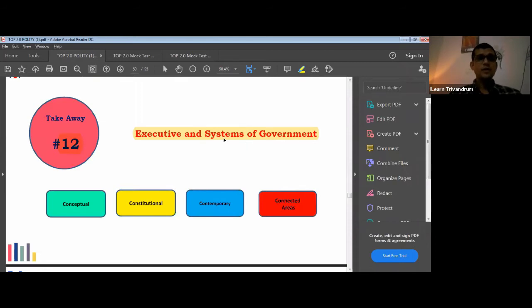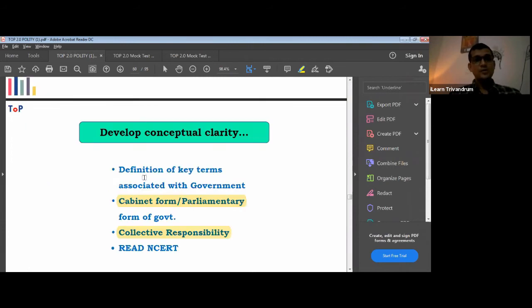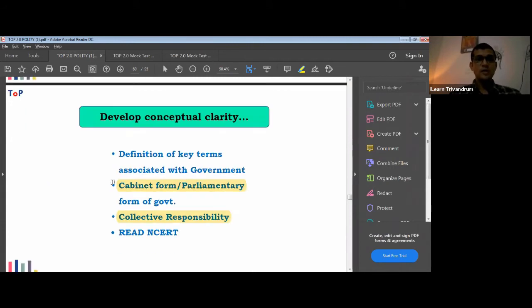So in the systems of government, this conceptual part is something we should learn very well. This conceptual part requires knowledge about the cabinet form or parliamentary form of government. So we should know what a cabinet form of government or parliamentary form of government is. We should also know another term, that is collective responsibility. Very important. Once you know the concept, you should be able to answer this. Let's look into the question.